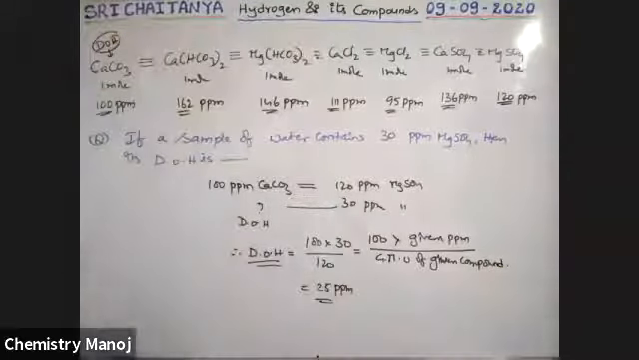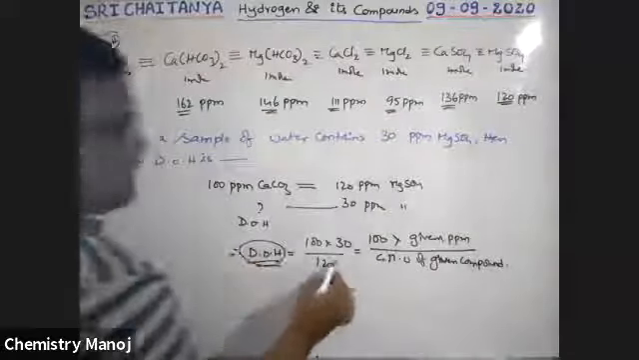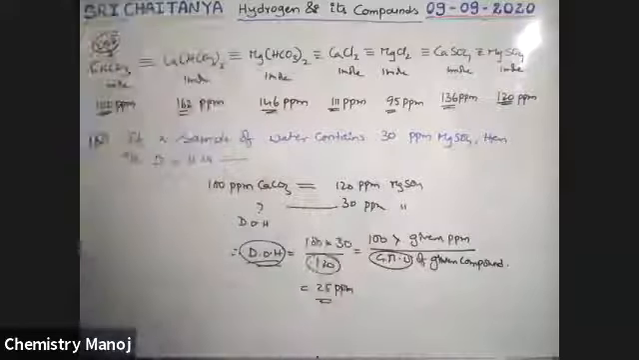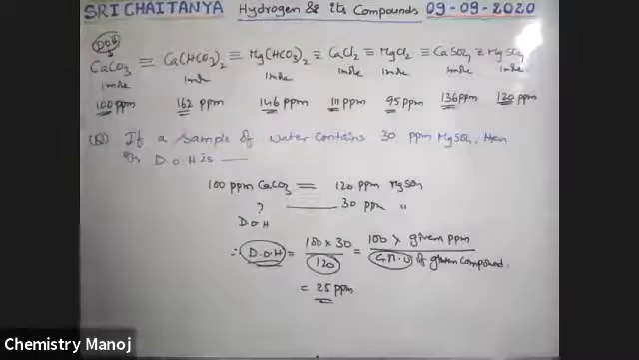120 is the molecular weight of that component. So it is the formula to calculate degree of hardness. See boys, degree of hardness is inversely proportional to gram molecular weight of the compound. More is the molecular weight, less is the degree of hardness.